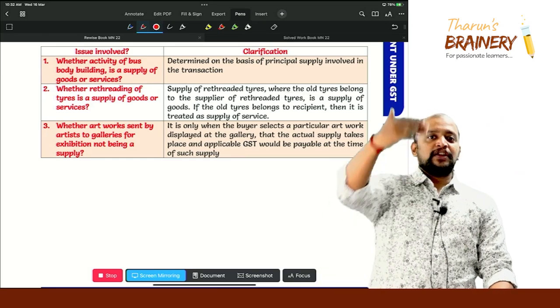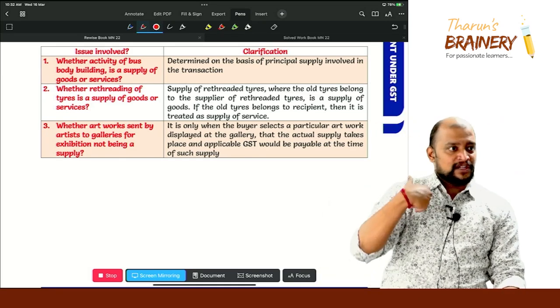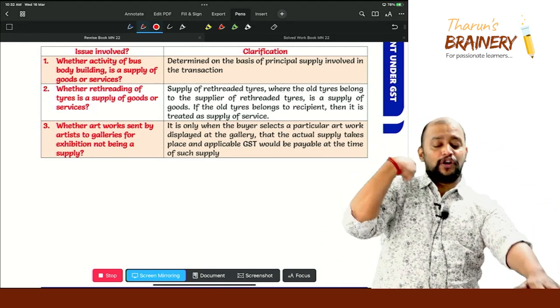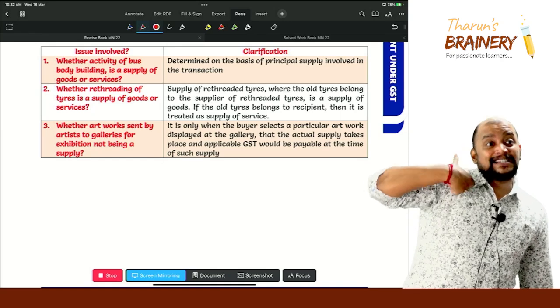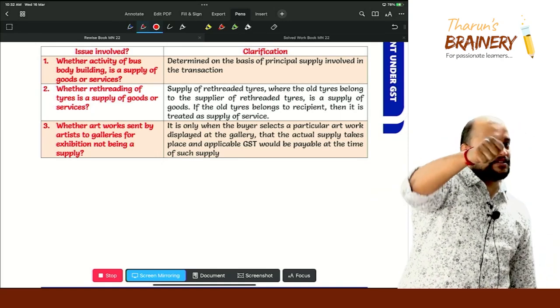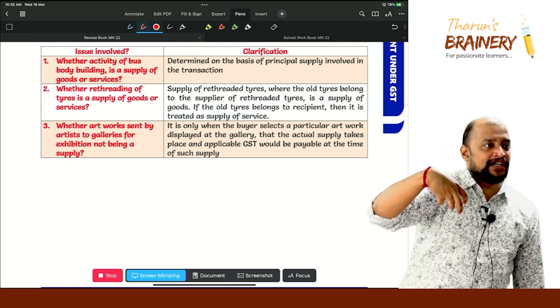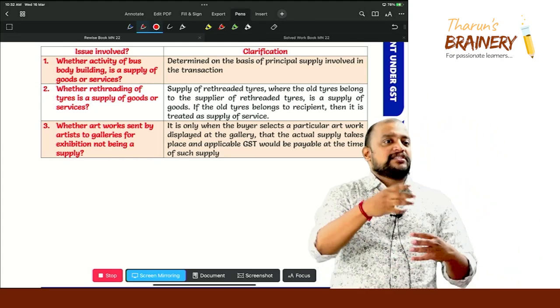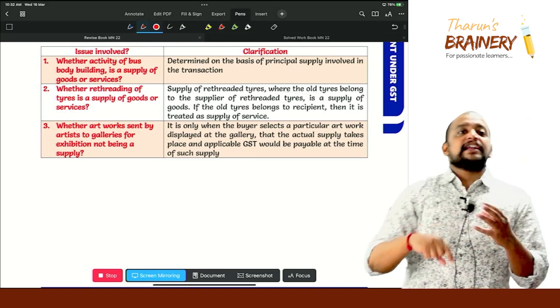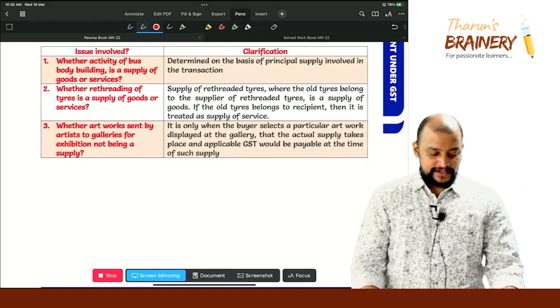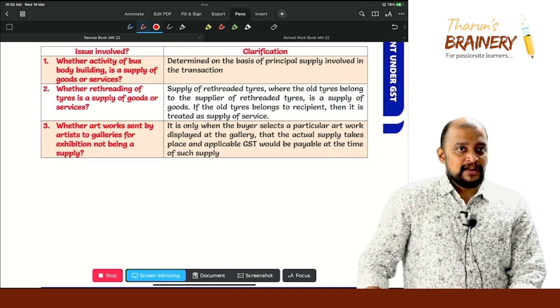Understood? You sold me the old tire, I sold you the rethreaded tire, supply of goods. The old tire belongs to the supplier of rethreaded tires. Okay. Now, you gave me the old tire, you are not selling the old tire. I did only the process, the old tire belongs to you only. I did only the process, then it will be coming under supply of service. Both will be there here.